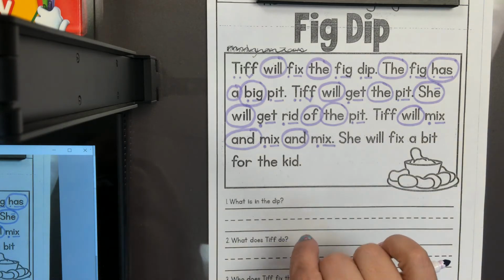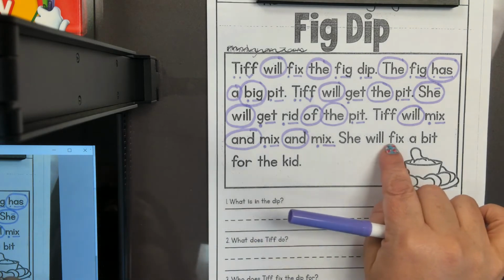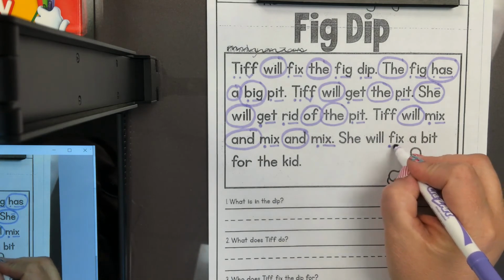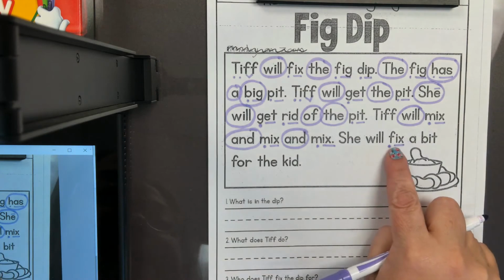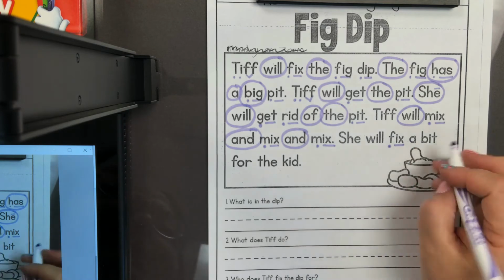First thing I will do is find my CVC words. Those are the words that I can easily sound out because they have a consonant and a vowel and a consonant. Fix. Here's a CVC word.